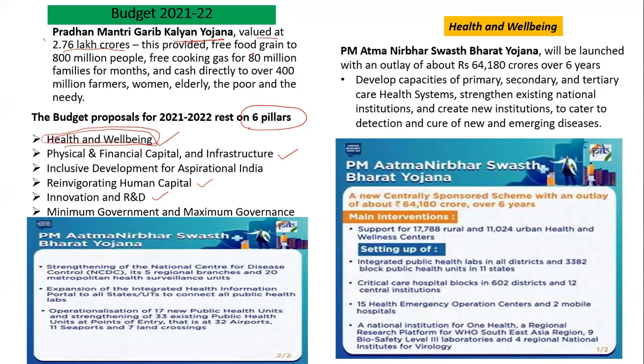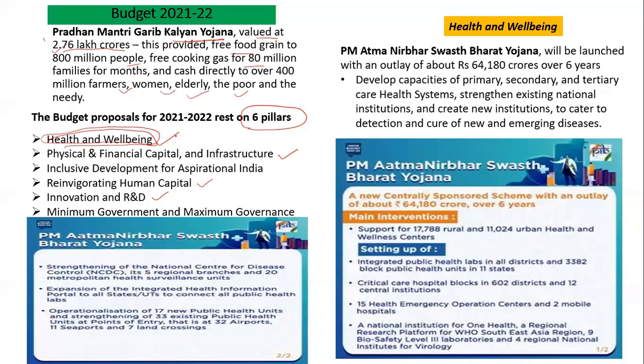This scheme is to provide free food grains to around 80 crore people, cooking gas for 80 million families, and cash directly to the 400 million farmers, women, elderly, and poor. So when lockdown was announced, it was a total shutdown. So government came up with this scheme, and through this scheme, free food grains and cooking gas were provided to people, and DBT was done to farmers, women, elderly, and poor. The whole budget of this scheme came up to 2.76 lakh crores.